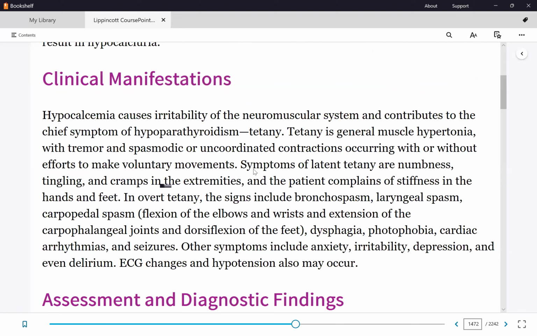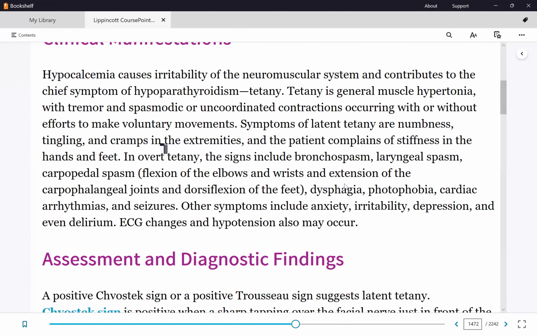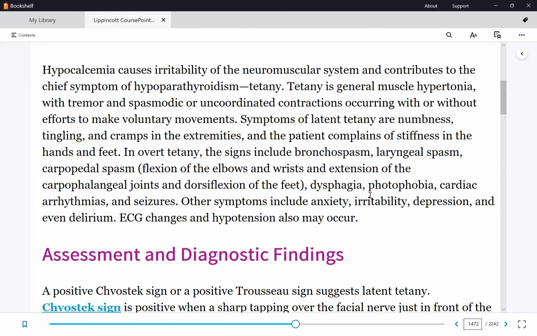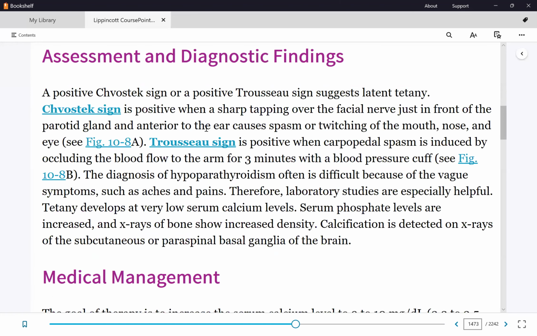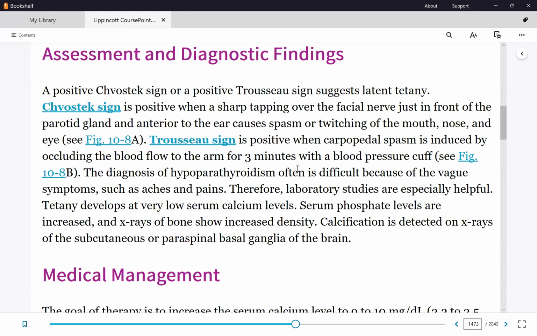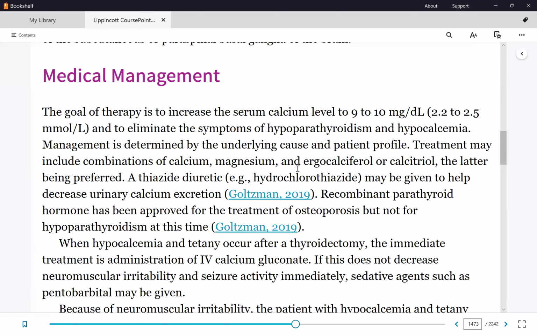Manifestations of hypocalcemia, you still remember? What are those two signs? Very famous signs: Chvostek's and Trousseau's sign. Okay. And they're mentioned here. Also called tetany. So here's Chvostek and Trousseau. Management: the patient's low on calcium. So what do we give?